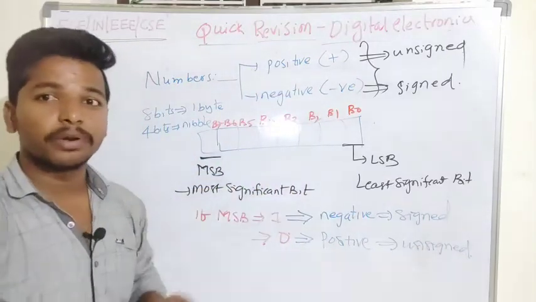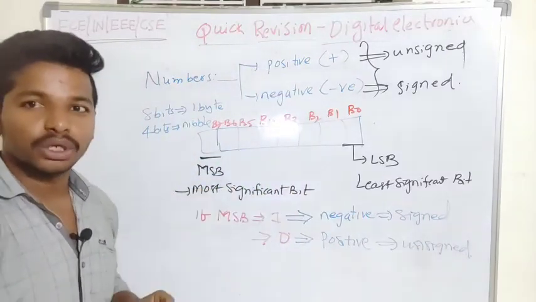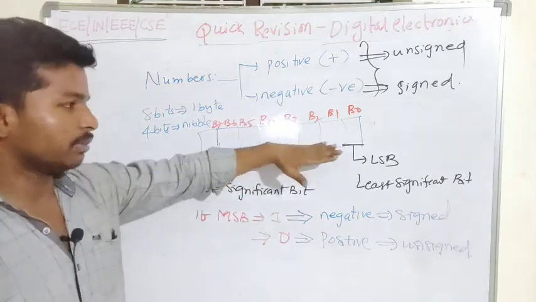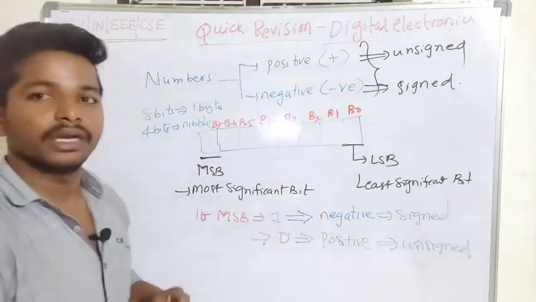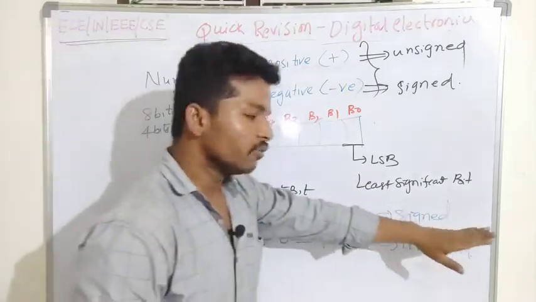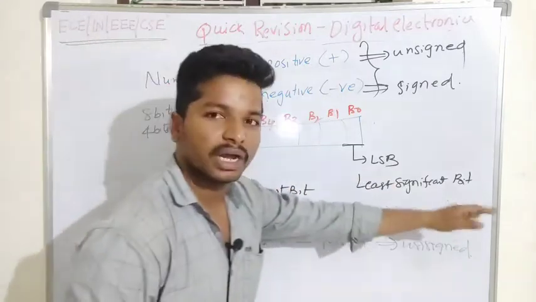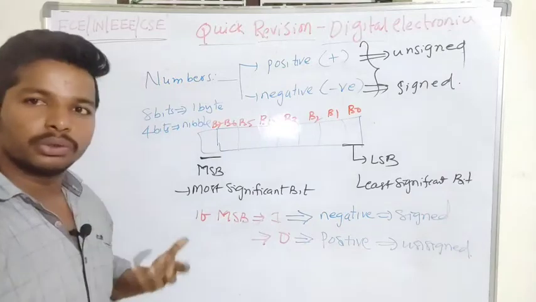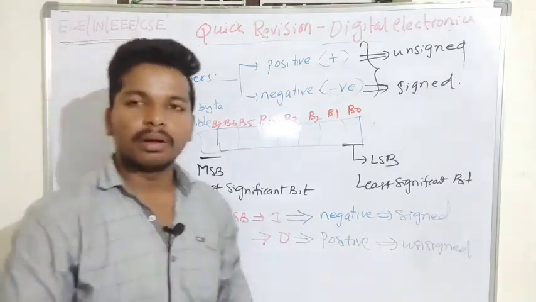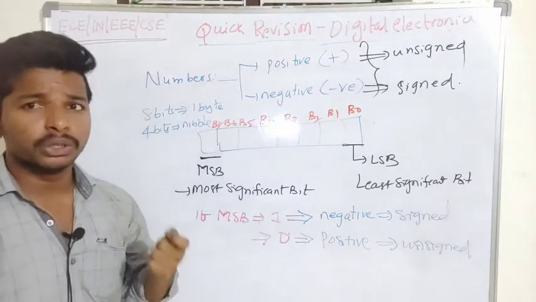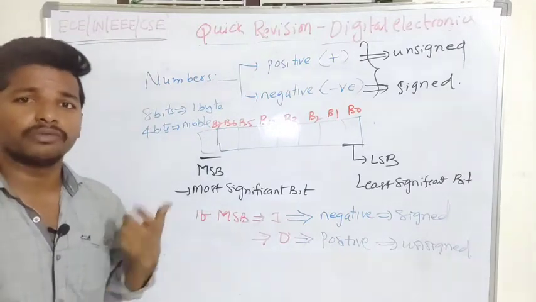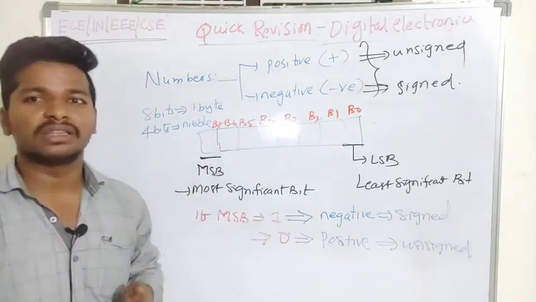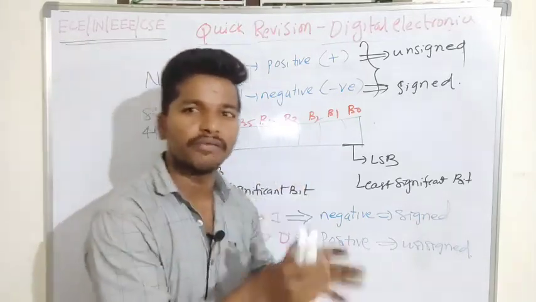Here comes another problem. To store in a memory, I can easily store the unsigned numbers, but to differentiate whether it is a signed number or unsigned number, I will have the MSB. To do mathematical operations using negative and positive numbers, we have introduced another concept called complements, where the complement is nothing but the negative representation of a positive number.